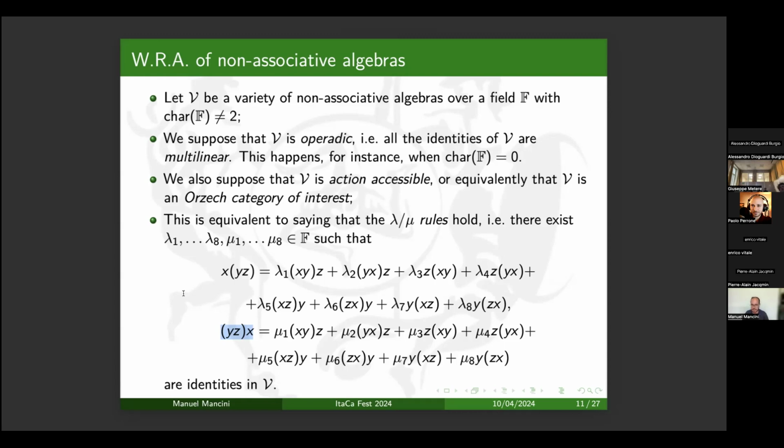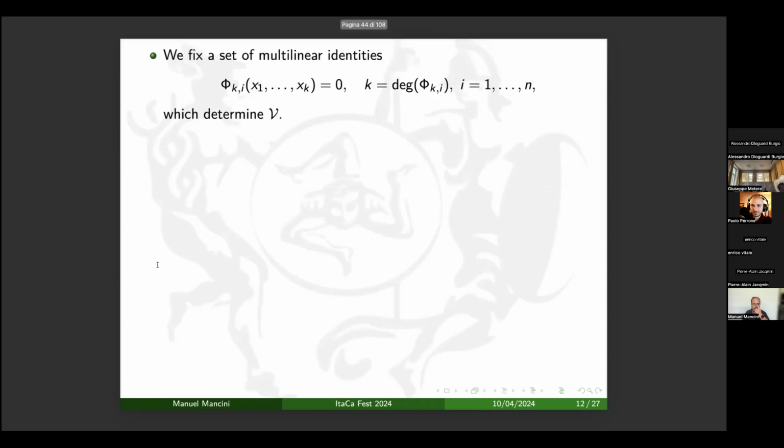And we have to fix a choice of the lambda mu rules, because for the same variety we can have different choices of the lambda mu rules. Then we have to fix a set of multilinear identities which determine the variety.